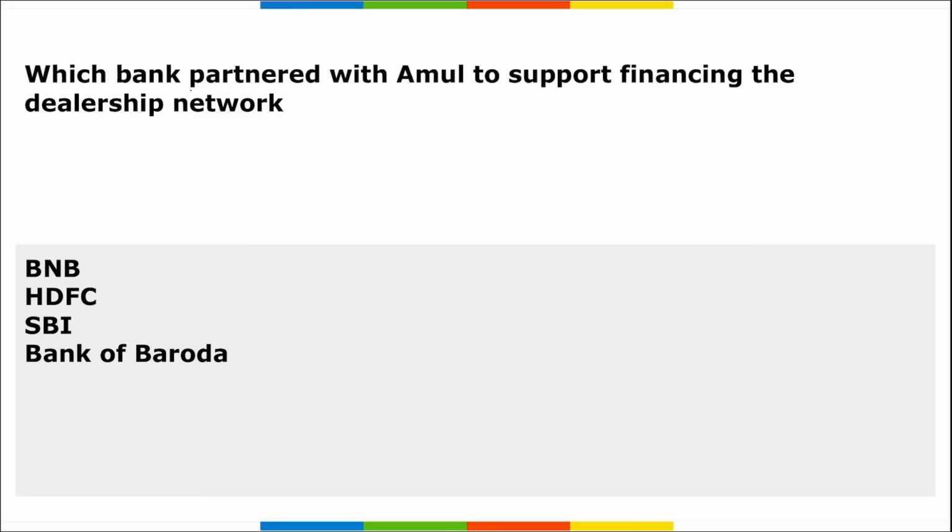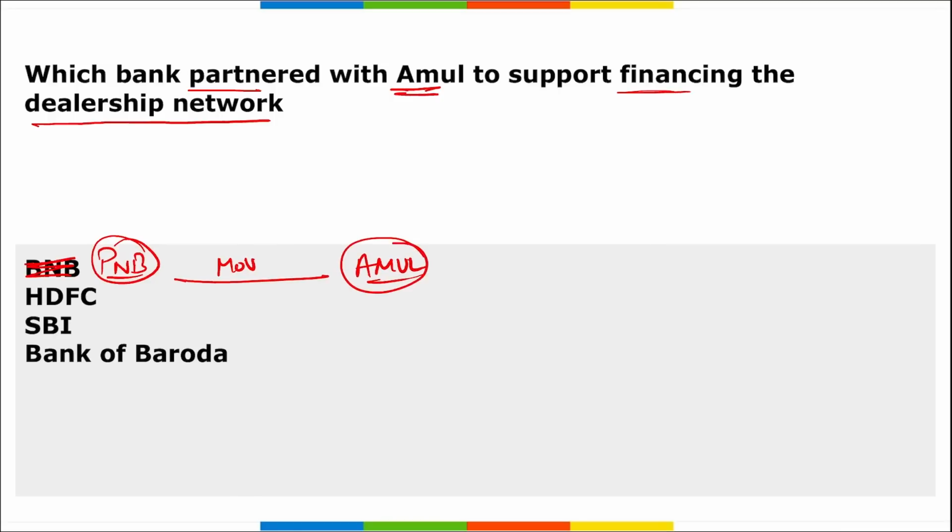Next, which bank partnered with Amul to support financing of its dealership network? It is Punjab National Bank. It is not BNB, it is Punjab National Bank, right? PNB has signed a memorandum of understanding with Amul, and we know Amul is one of the largest milk and milk product selling organizations in India, the Gujarat Cooperative Milk Marketing Federation Limited, also known as Amul.